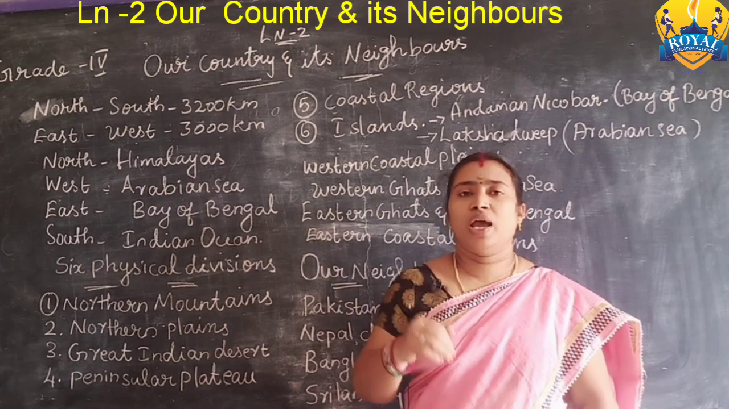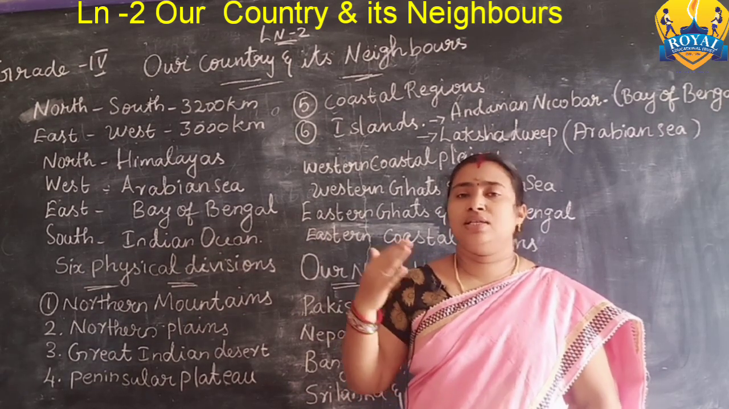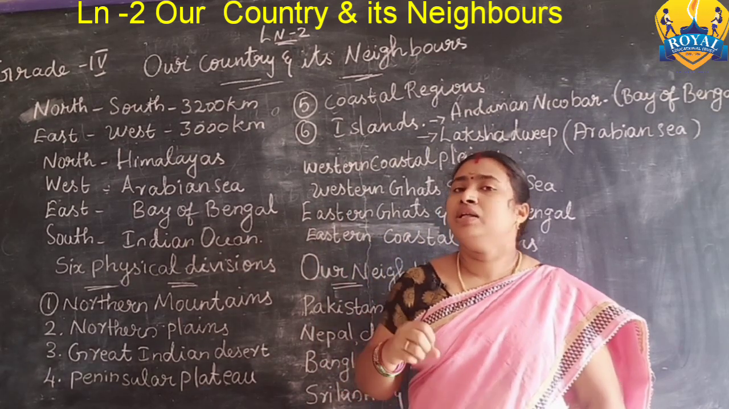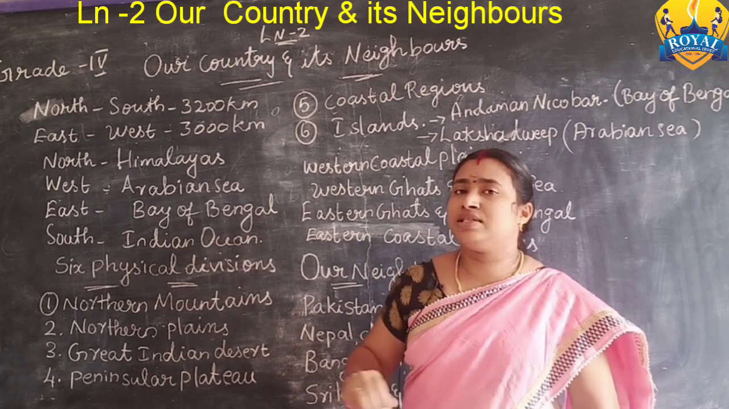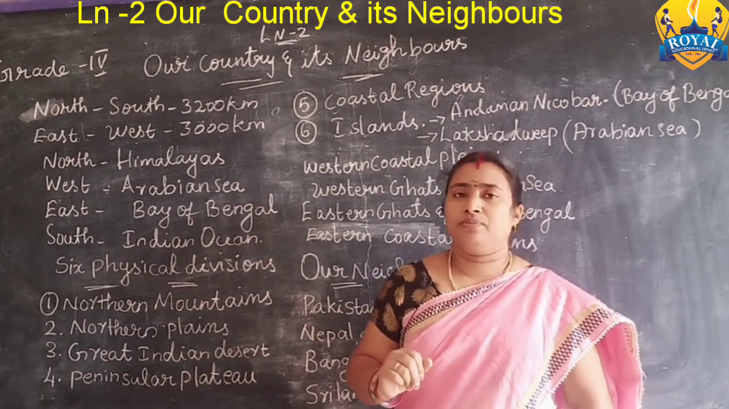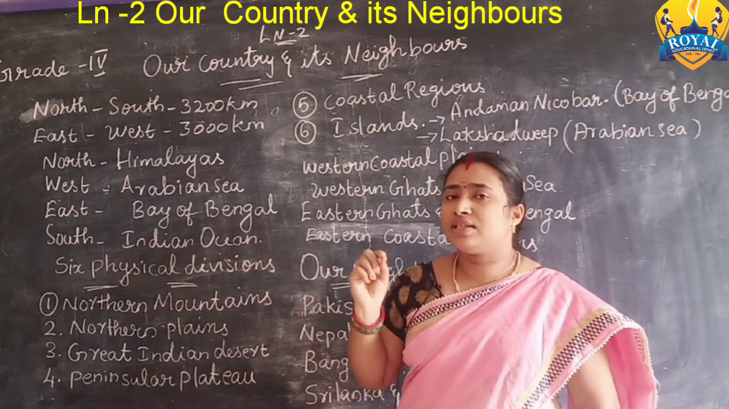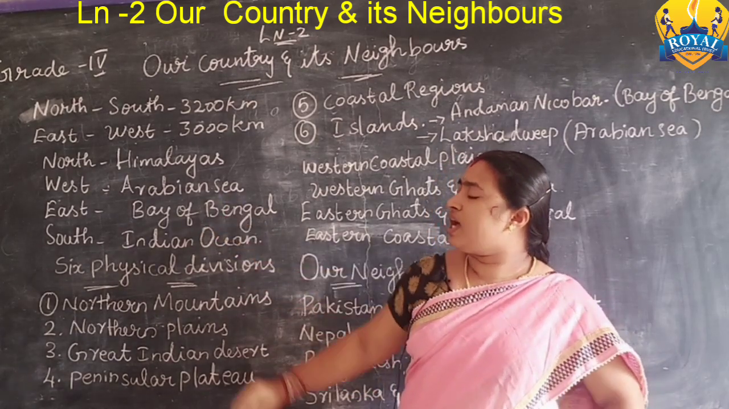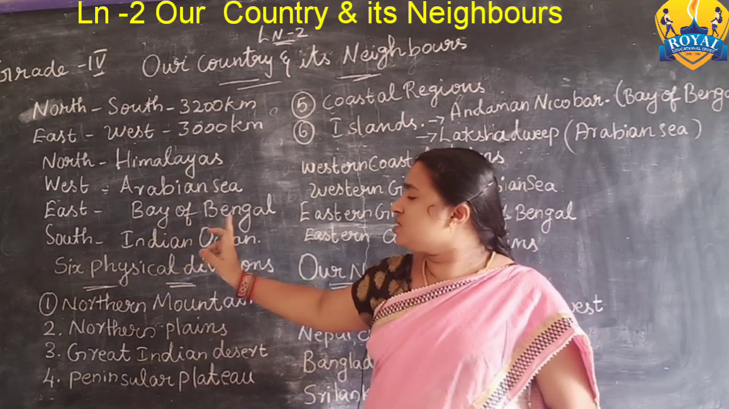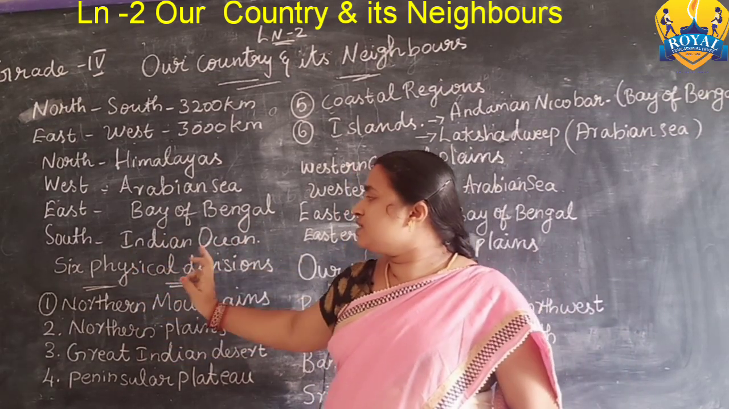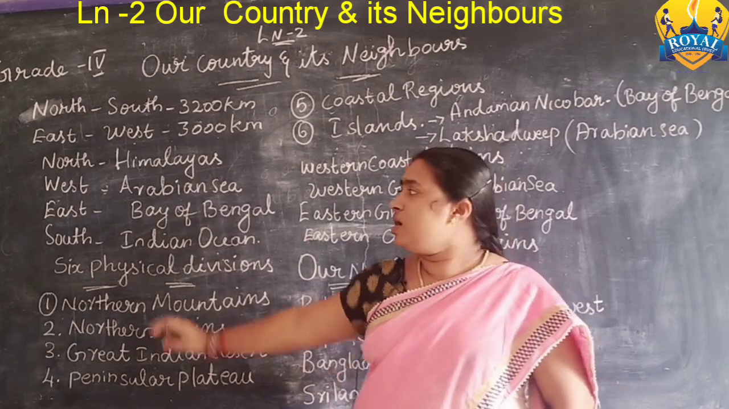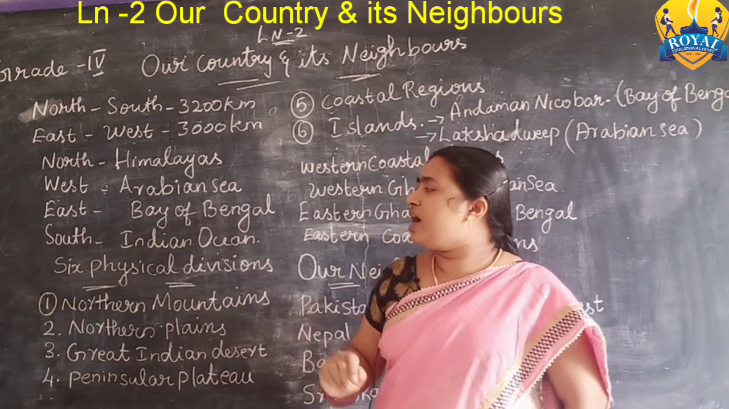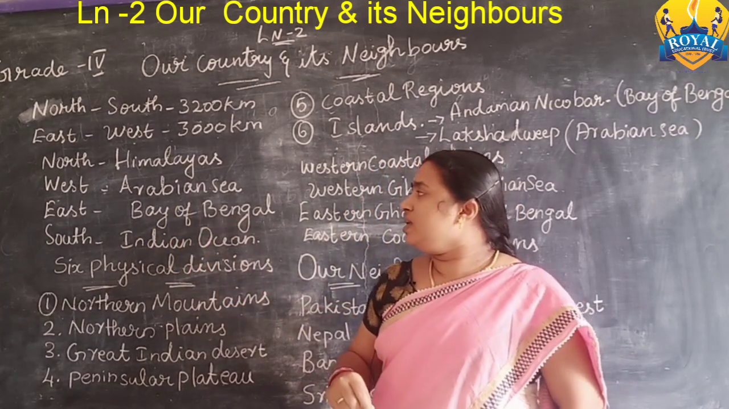Now we are going to see about India's surroundings. India's three sides are surrounded by water. The west side is the Arabian Sea, the east side is the Bay of Bengal, and the south side is the Indian Ocean.